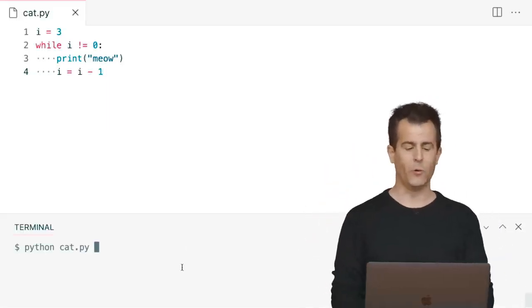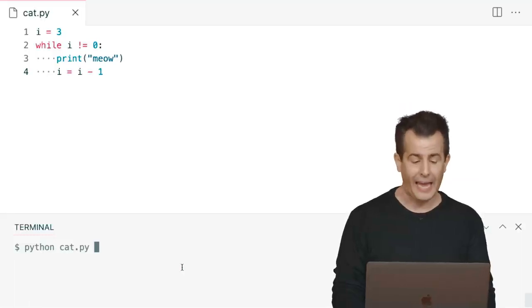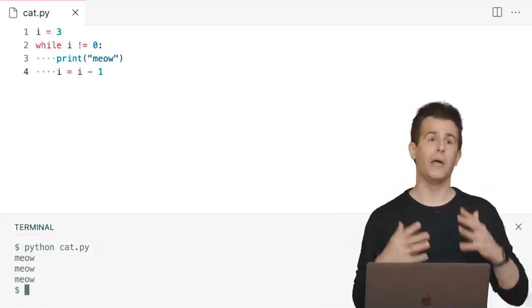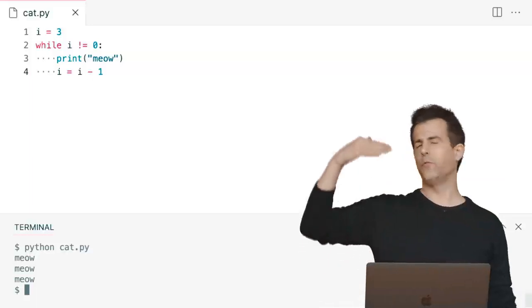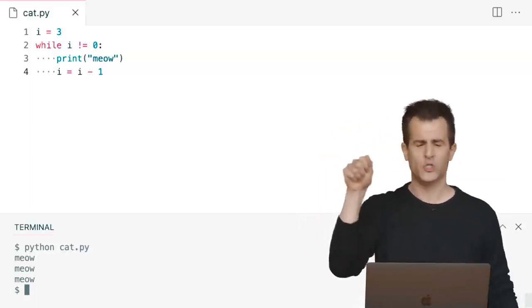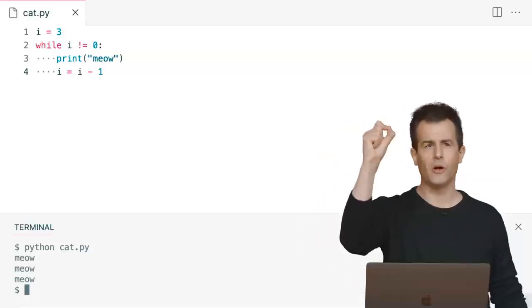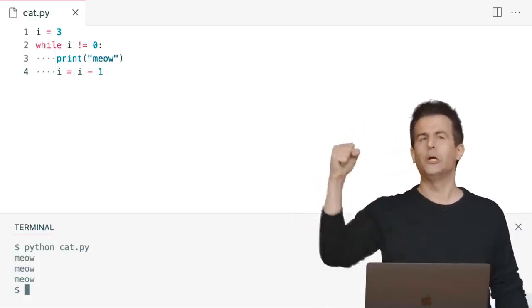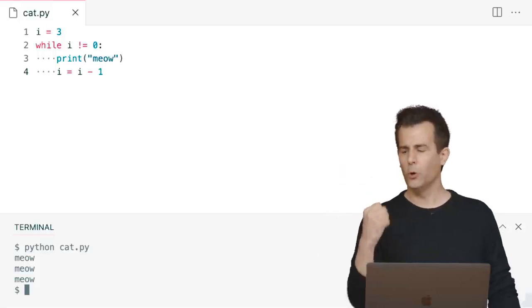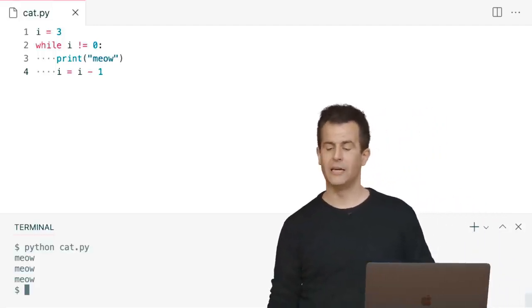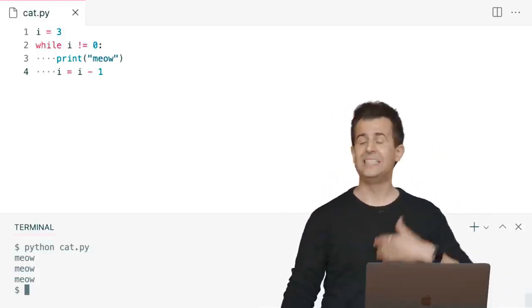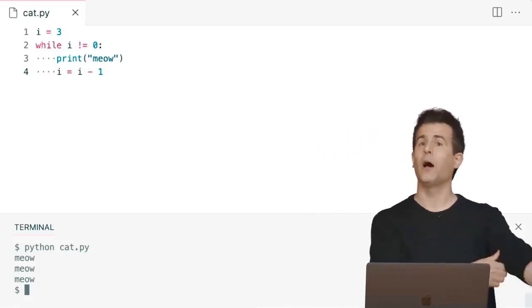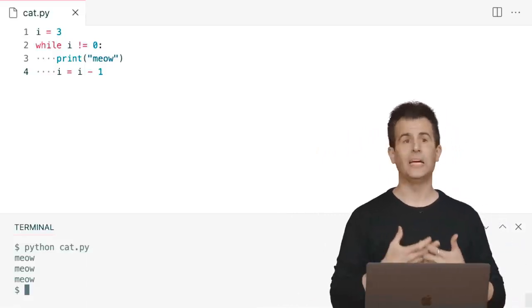I'm going to go down to my terminal window and run python of cat.py, and I indeed get 3 meows. Why? Because I've kind of wired this up, kind of like a machine in software, if you will. I've set i equal to 3, then I keep asking this question. But I keep turning the gears. I keep changing the value of the variable to make sure that ultimately it is actually being decremented, that is, decreased by 1 until we eventually hit 0.